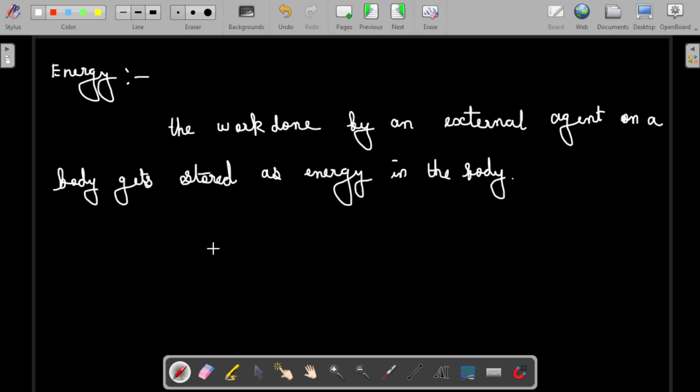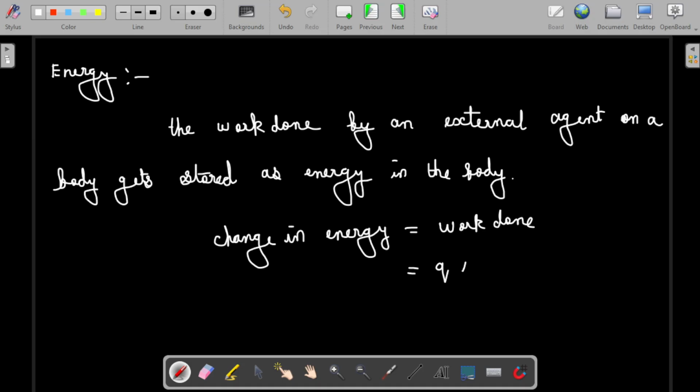So the change in energy is equal to work done, or we can also relate that as q del v. This we already saw, right? Similar to that, the change in energy, del u, can be written this way. This is the change in energy that we can take with the help of this.